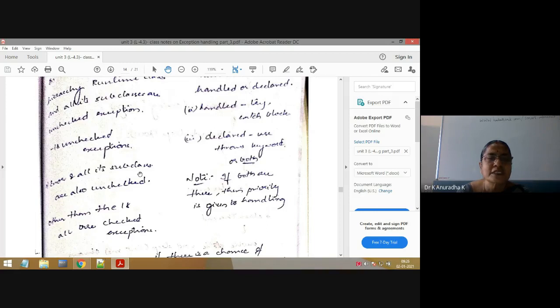So unchecked exceptions need not be handled or declared. Because in that program I have written only 10 by 0 in the main method. No? So it is an unchecked exception because 10 by 0 is an arithmetic exception. So unchecked exceptions need not be handled or declared. That's why the compiler will not give you any error. There is no compiler error in that program, system.out.println 10 by 0.